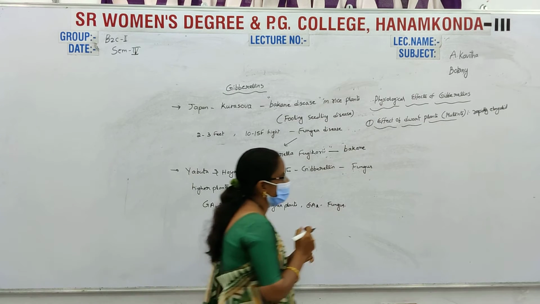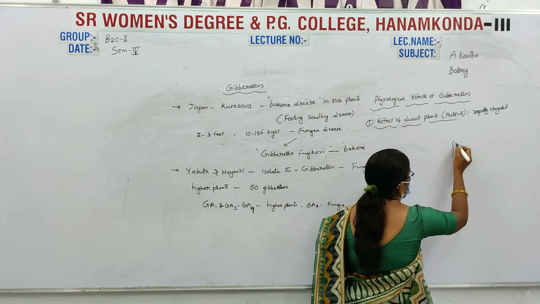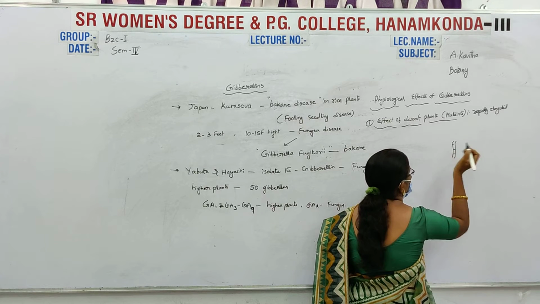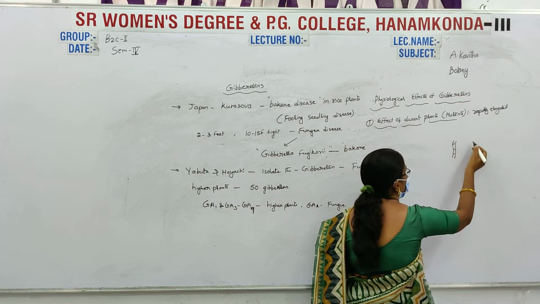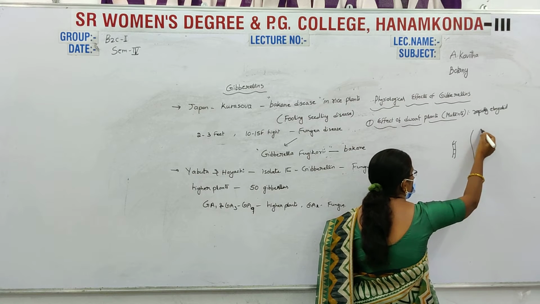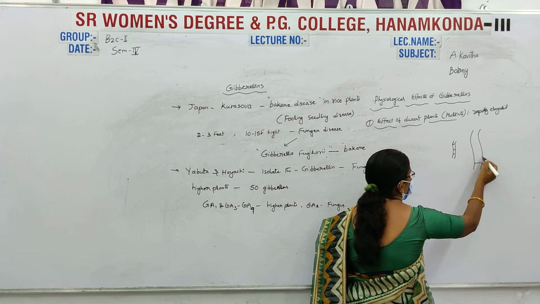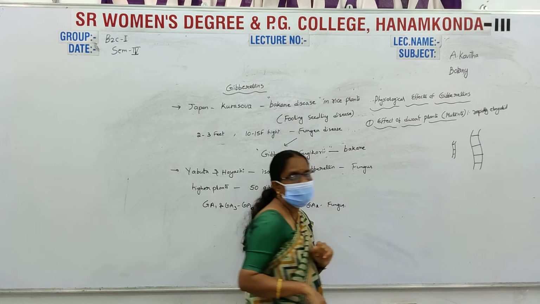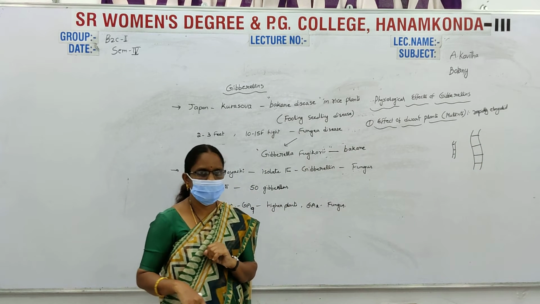For example, this is a small plant, and when gibberellic acids are provided to the dwarf plant, automatically the dwarf plant stem is rapidly elongated.